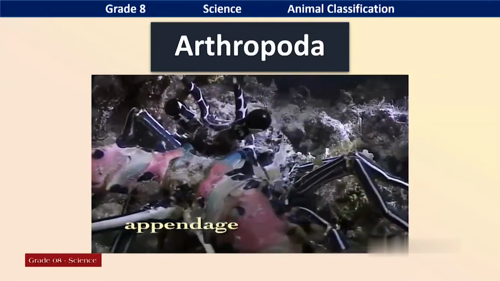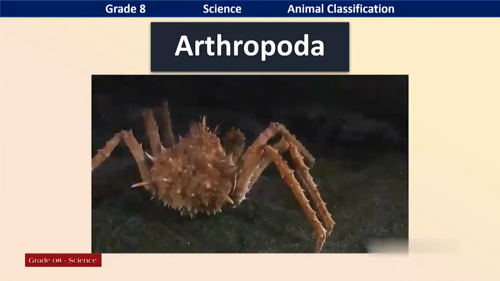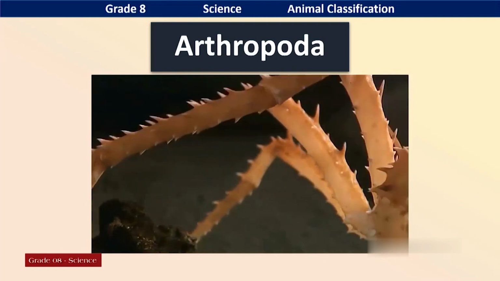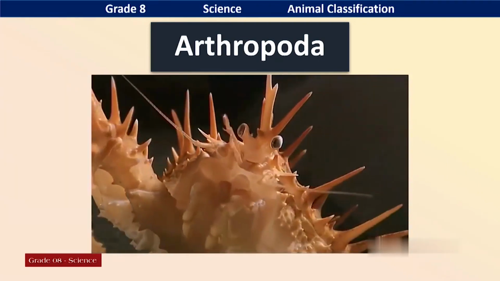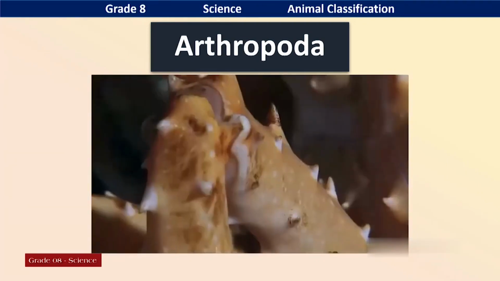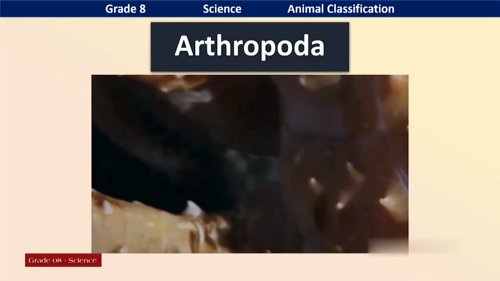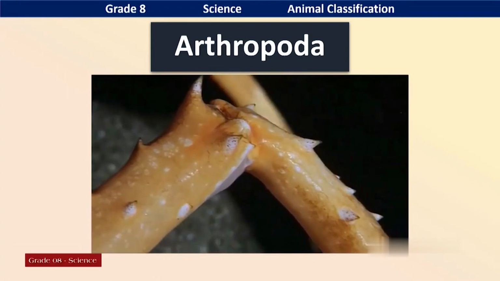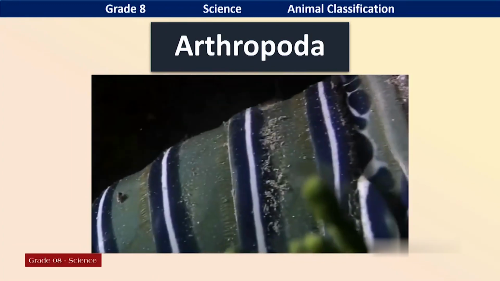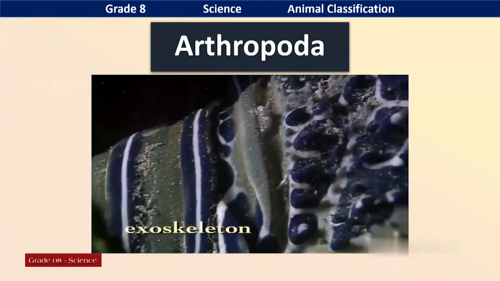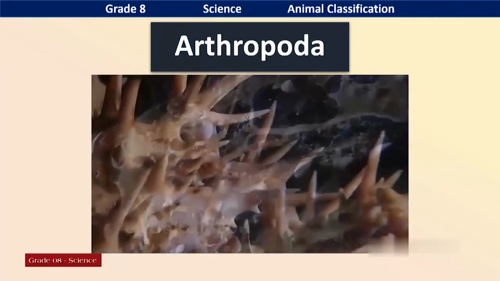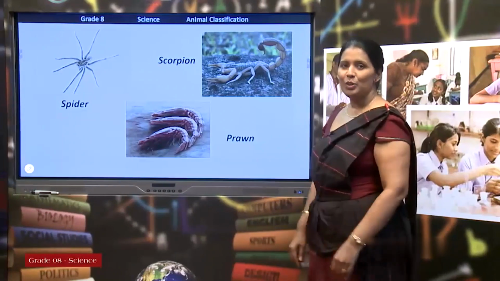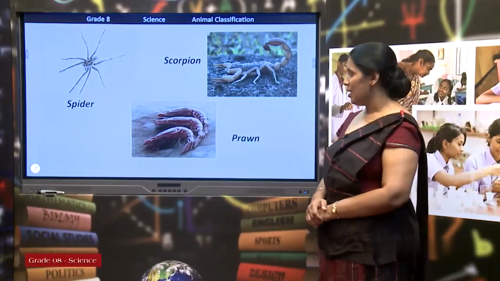What are the special features of these arthropods? They have jointed appendages. You can see they are jointed appendages. And they have an external skeleton. They don't have a backbone. Therefore, they have an external skeleton. Who are the arthropods in your house?